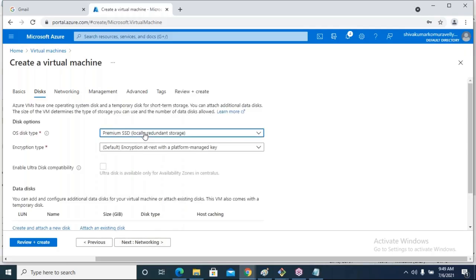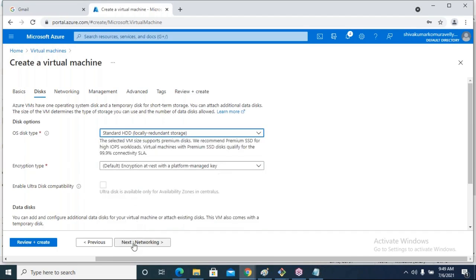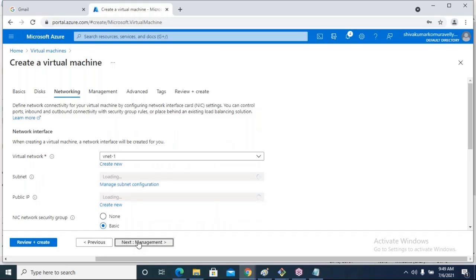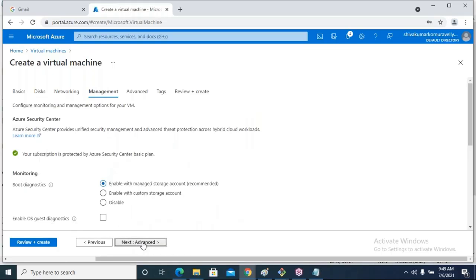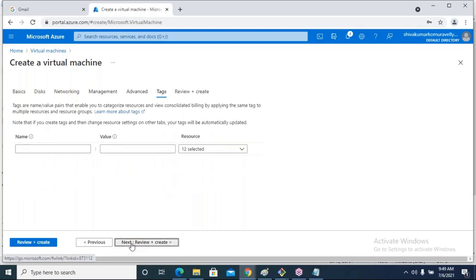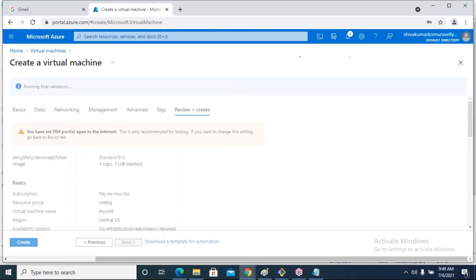Here choose HDD, and we don't change anything about networking. Click on create.